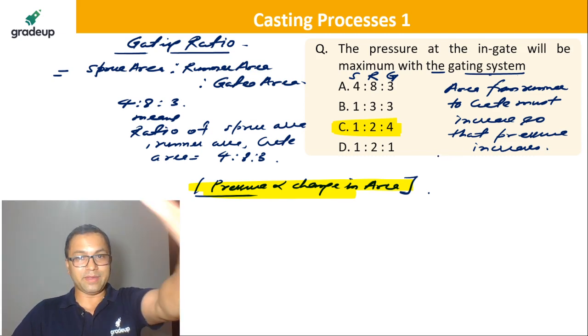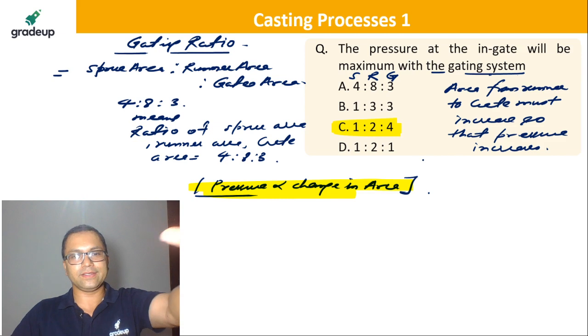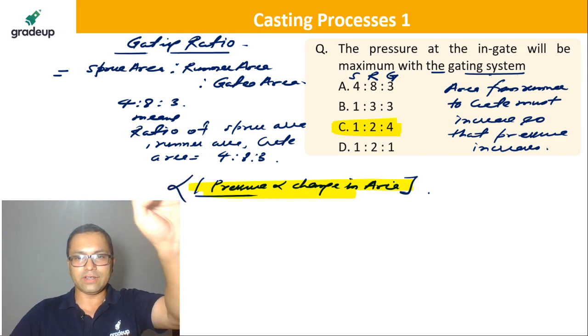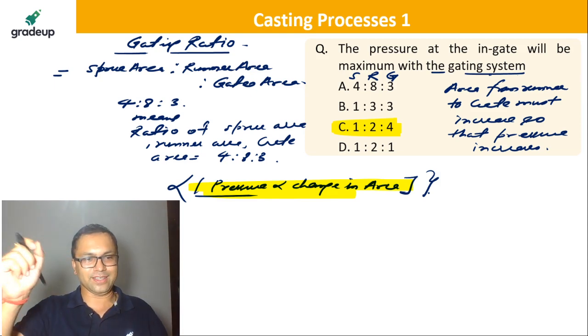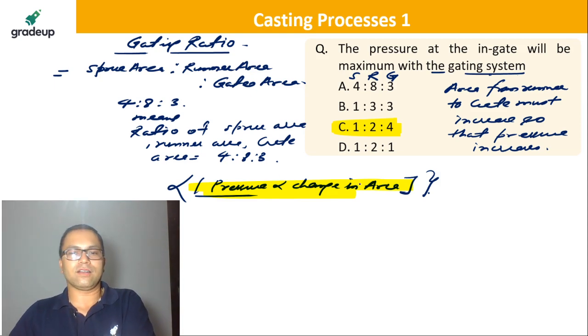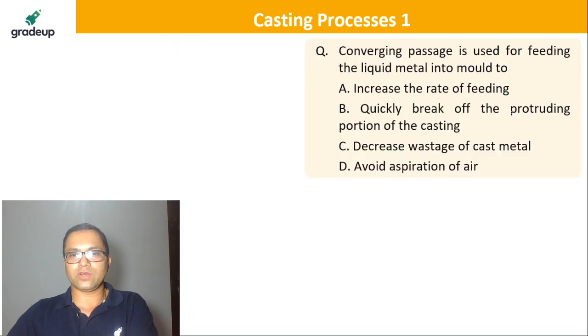Come on, guys, just comment it. Okay, because I know that you have understood it. So pressure is directly proportional to change in area. So C must be correct, according to this concept. Now the next question.